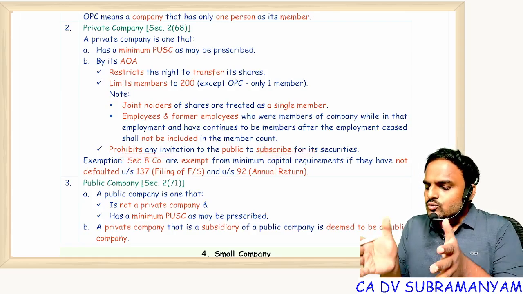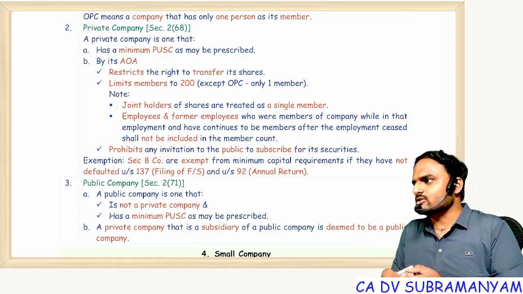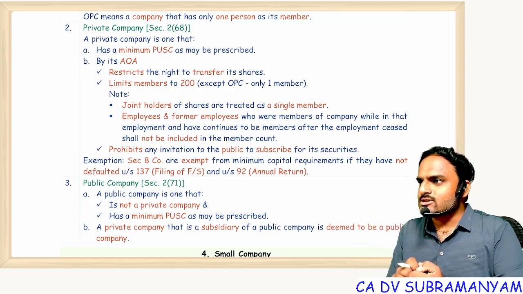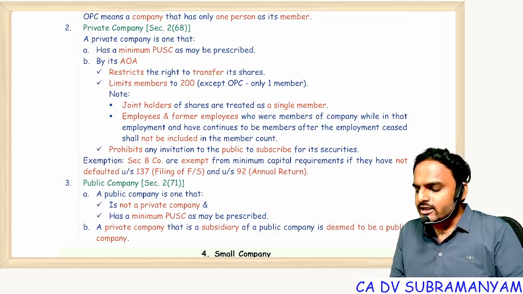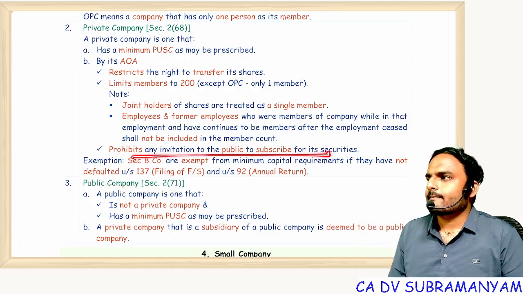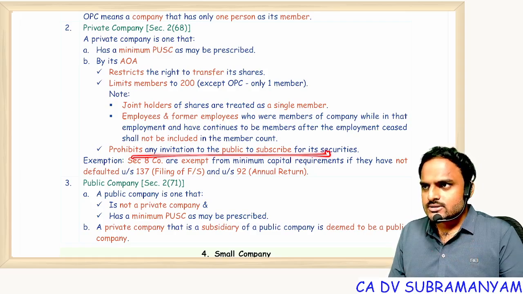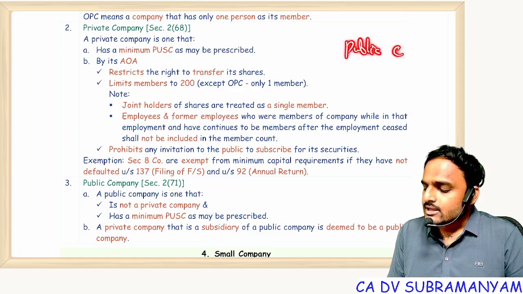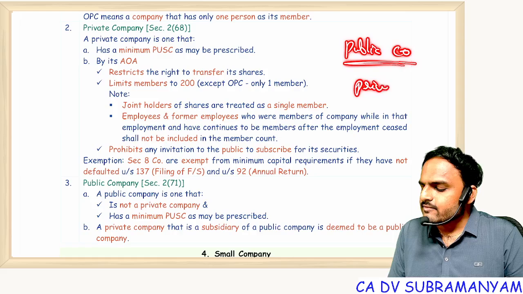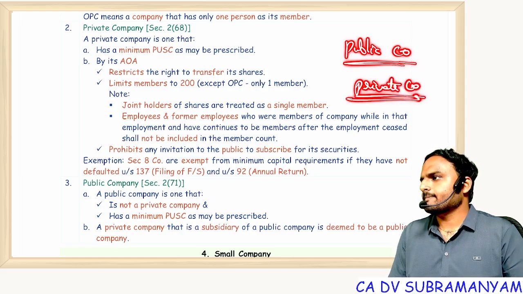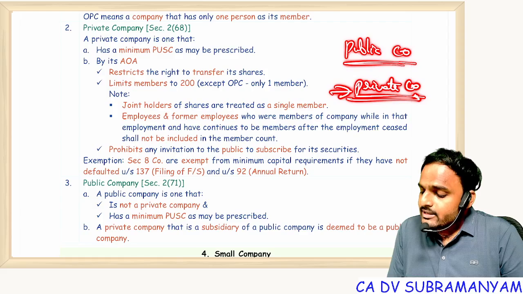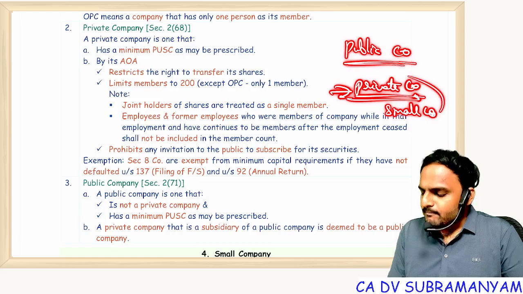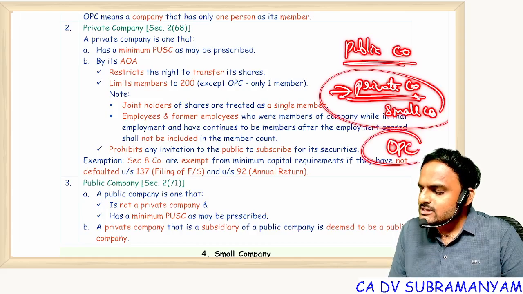And you are expecting some relaxations. You don't want complete burden, you want relaxation. If you want those relaxations, how can I give you the advantage of public funds? Are you getting my logic? Everyone. So, compared with a public company, the compliance cost in a private company is very, very less. And compared to a private company, the compliance cost in a small company is very less. Compared to both of these, OPC compliance cost is very less.